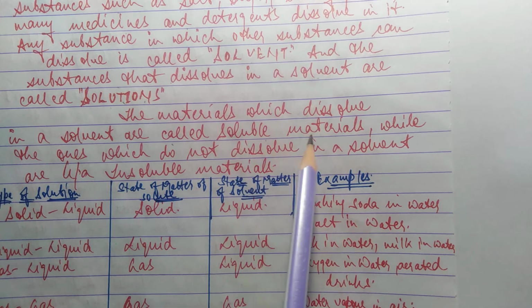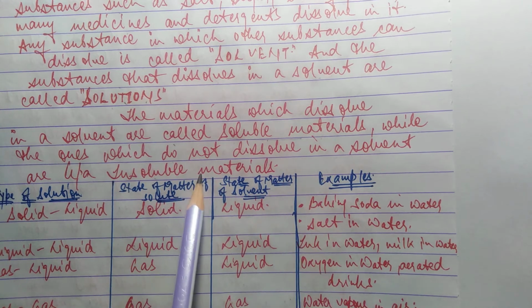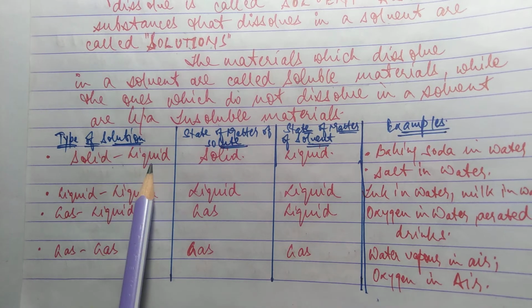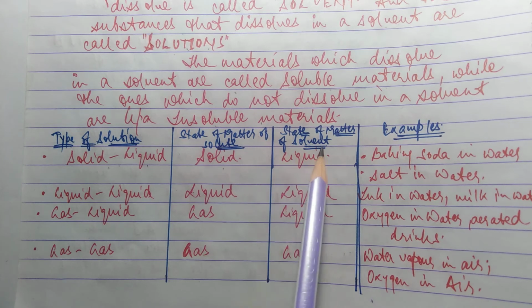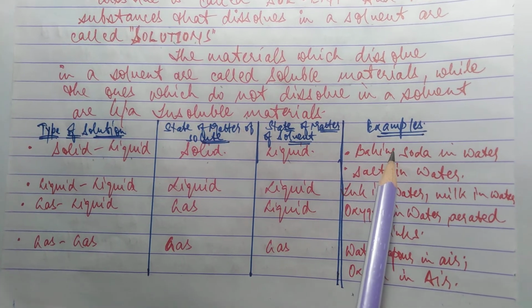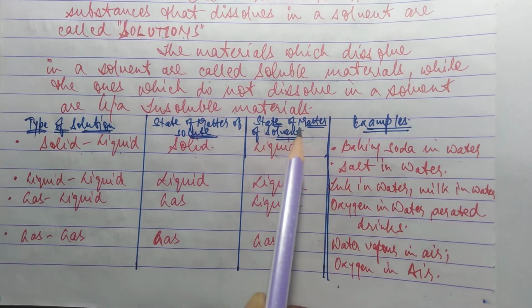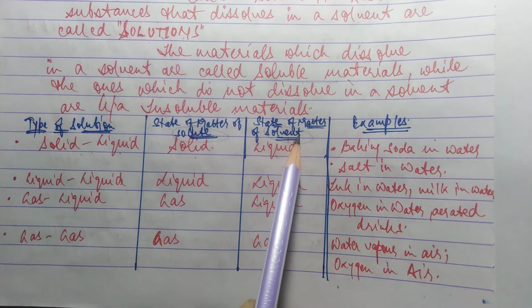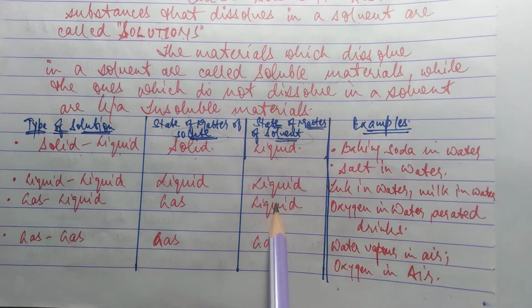The materials which dissolve in a solvent are called soluble materials, while the ones which do not dissolve are called insoluble materials. Types of solution: solid and liquid. The state of matter of the solute is solid, the state of matter of the solvent is liquid, and examples are baking soda in water, salt in water. Solvent means water and solute means the big particles. These big particles are dissolved in the solvent. So the solvent, everywhere, is liquid up to here.